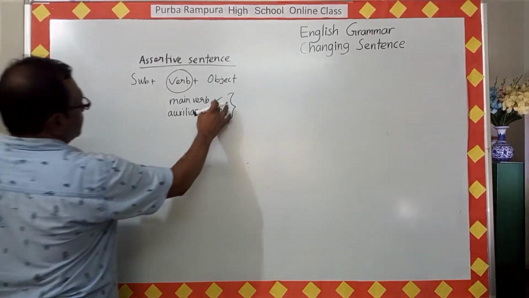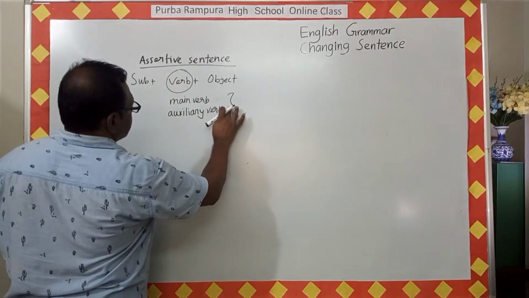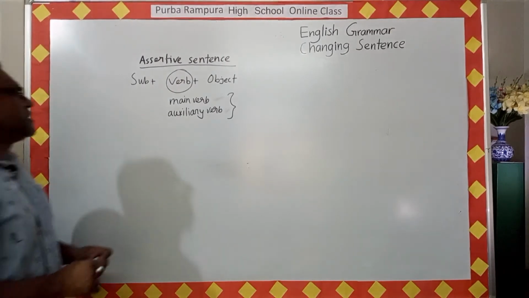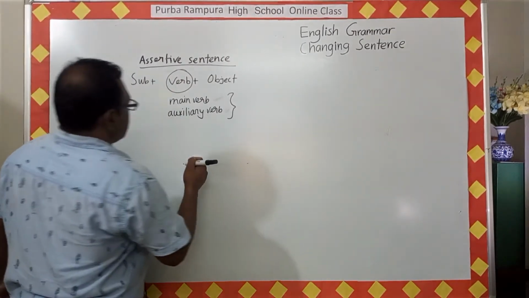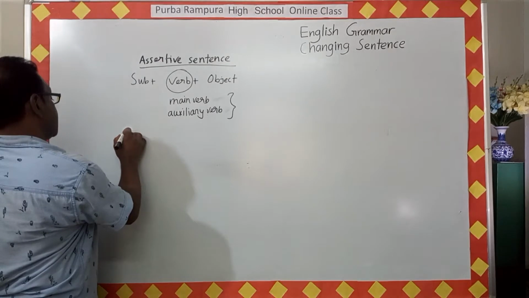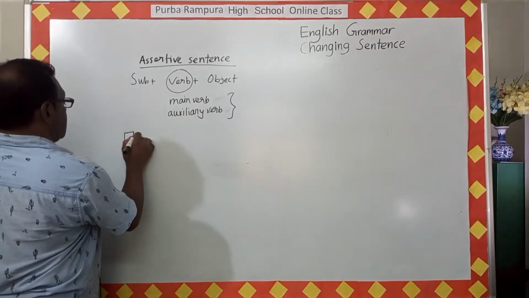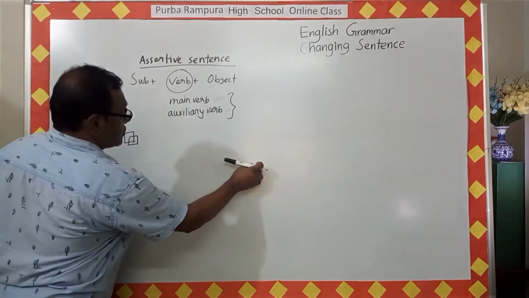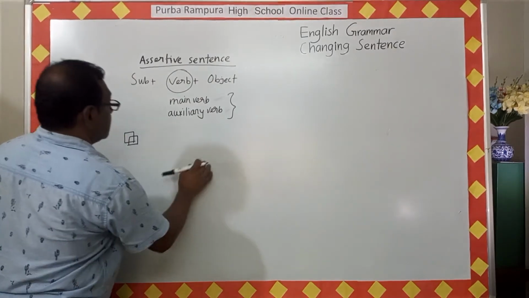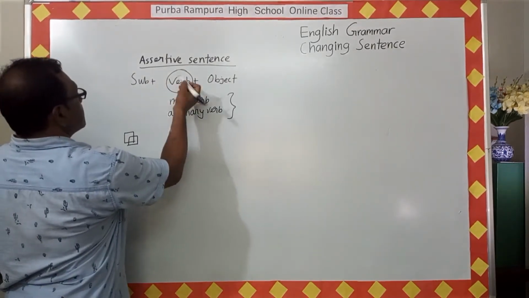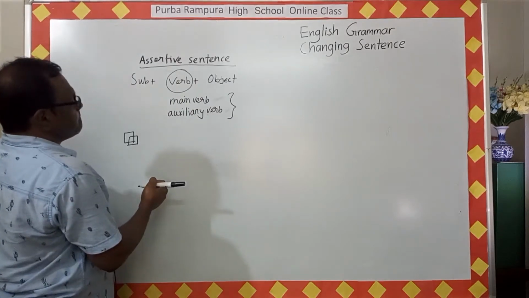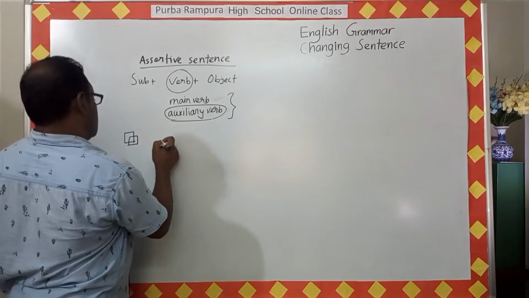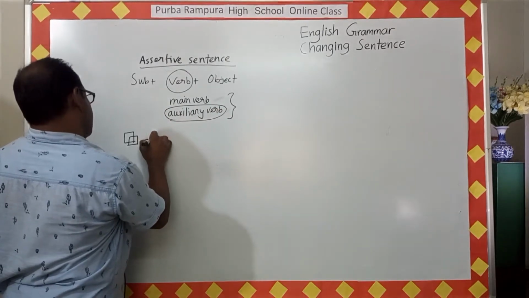So whenever you want to change an assertive sentence into an interrogative sentence, at first you can do it by following only a few rules. First, just look at the assertive sentence and find if there is any auxiliary verb or not. Find the auxiliary verb.